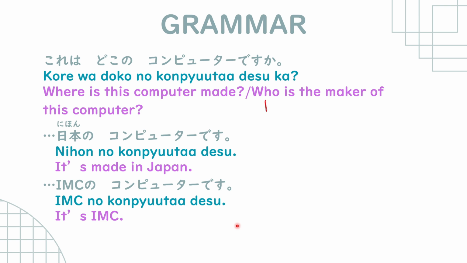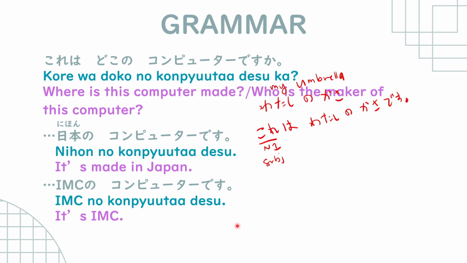Okay, so we have watashi no kasa, or my umbrella, right? So we can say これは 私の傘, this. Kore is noun 1, which is the subject. If you can see here, there is a smaller group of noun 1, noun 2 here.